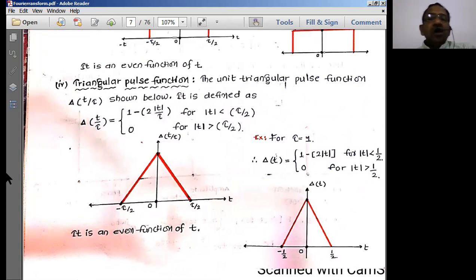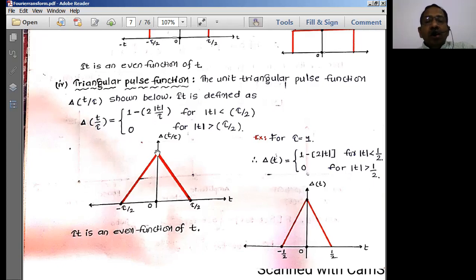So a unit triangular pulse signal I can represent as A of small t by capital T, shown below. It is defined as A of t by T equal to 1 minus ... See, at t equal to 0, 0 by something is 0, so it is going to be unity. So the maximum value is going to be unity. All right. Now, once you go beyond 0,